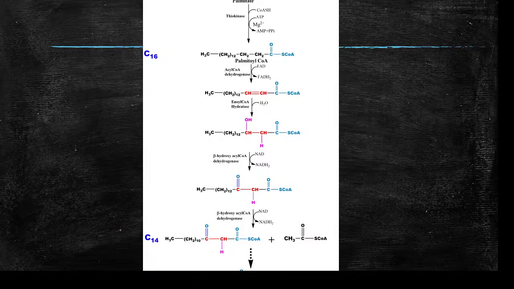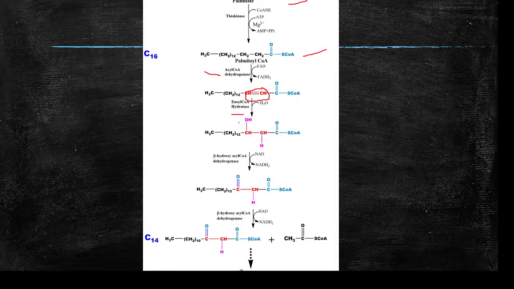Okay, so this is the overall pathway of beta oxidation of palmitic acid. Palmitate is converted to palmitoyl-CoA. Then the palmitoyl-CoA enters the inner mitochondrial matrix. By the action of acyl-CoA dehydrogenase, a double bond is created over here, and then there is hydration, addition of water by the action of enoyl-CoA hydratase.